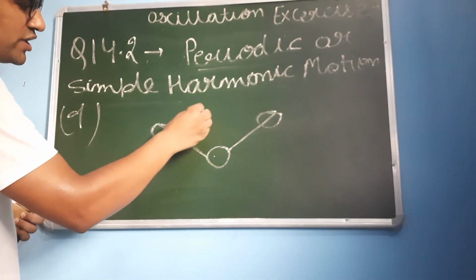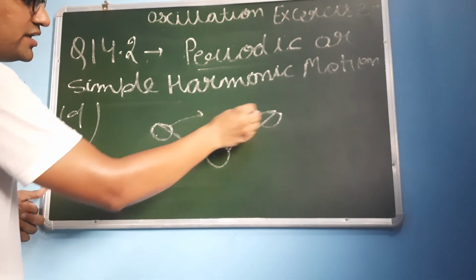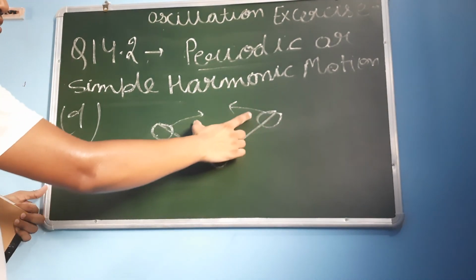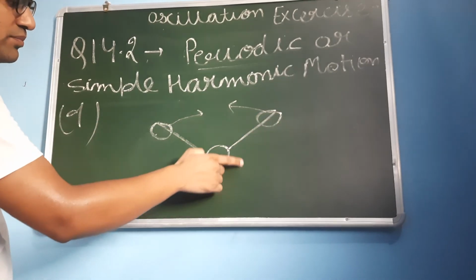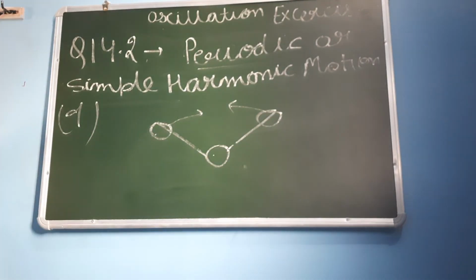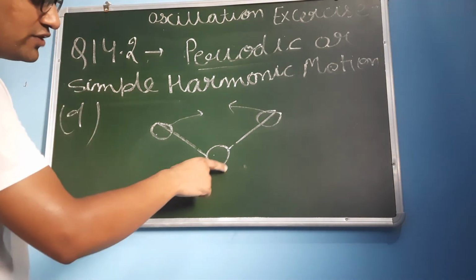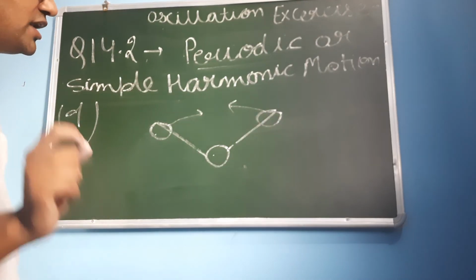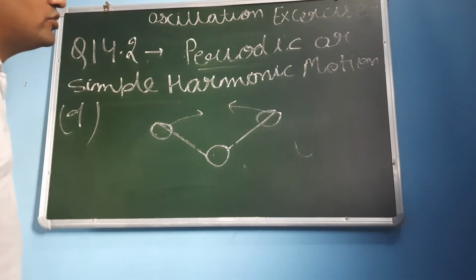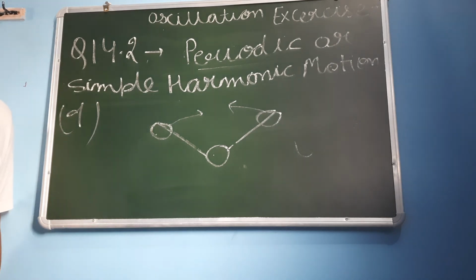These may move from here to here, then back again, but they are only oscillating around their own mean positions, not around the position of the center atom. They are not oscillating to and fro along a common mean position. They are individually showing simple harmonic motion, but the overall motion will be periodic. So we are finished with the second question.